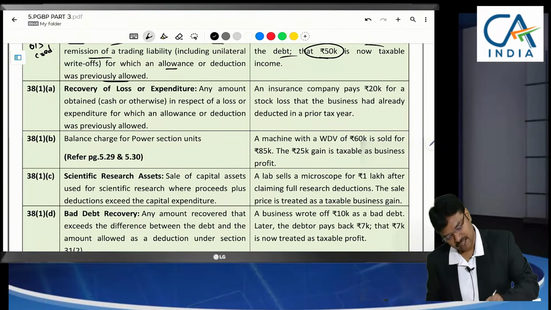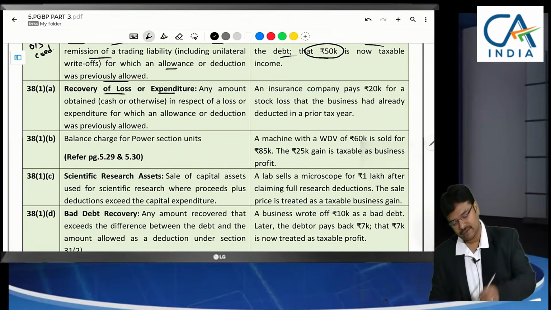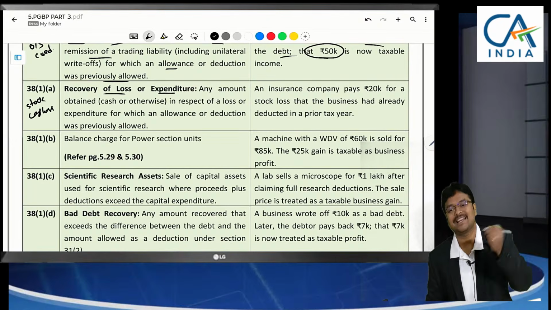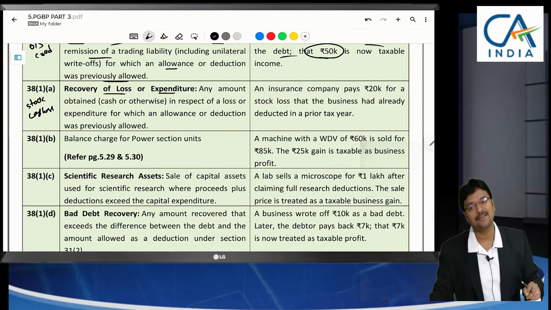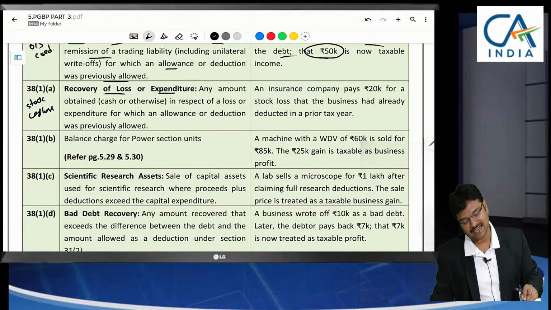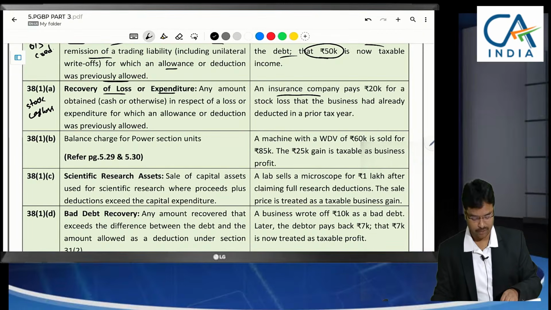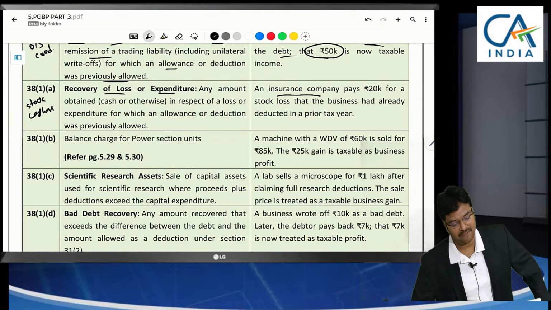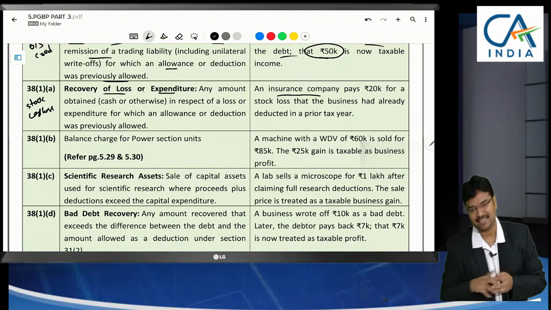And next, recovery of any loss or expenditure which you have claimed as expenditure earlier. For example, stock loss or cash loss, which we have claimed as expenditure earlier. Later we found the thief, and now any recovery has been made from him. Should this recovery be treated as income? Yes. Or the insurance company has reimbursed our stock loss during a flood or fire accident, whatever it may be. Any reimbursement will be treated as income. An insurance company pays 20,000 for a stock loss that the business has already deducted in a prior tax year.